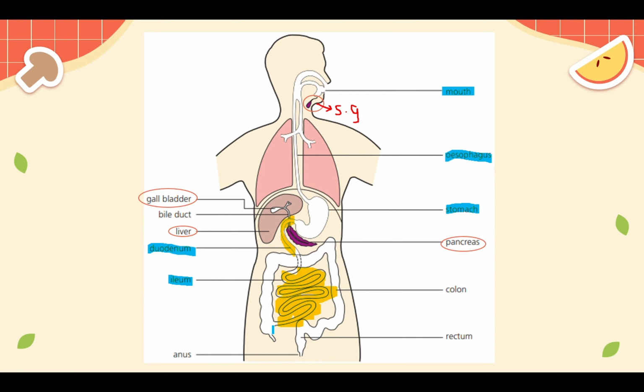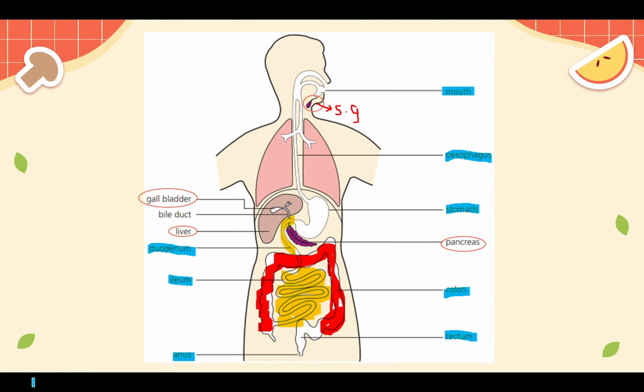We have the very first part, which is this large thing. Let me use red. They do not have the same length, but what should we do? All of that is known as, let me use blue, colon. And the last part, which is leading us to escape from the body, is the rectum, which is the second part of your large intestine. And lastly, but not least, the anus.